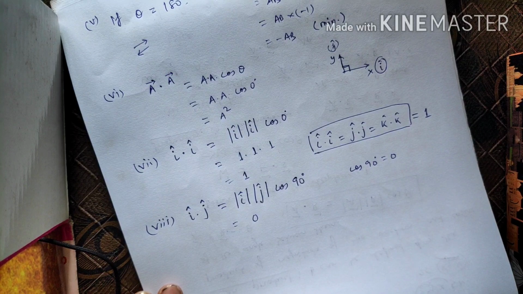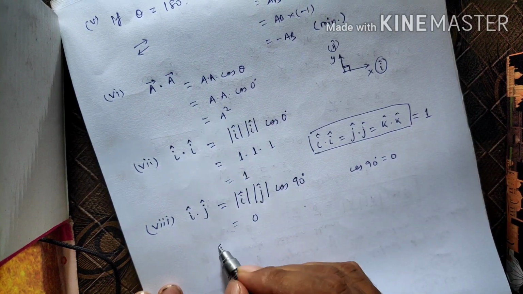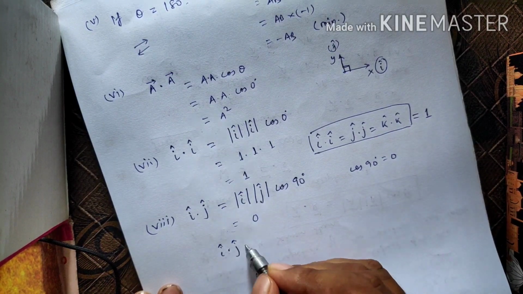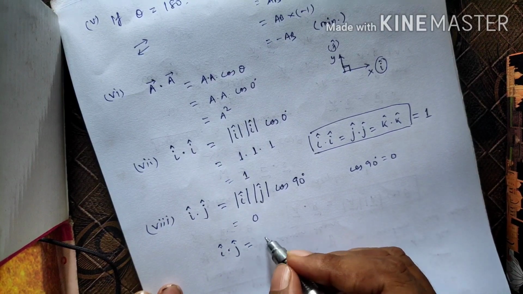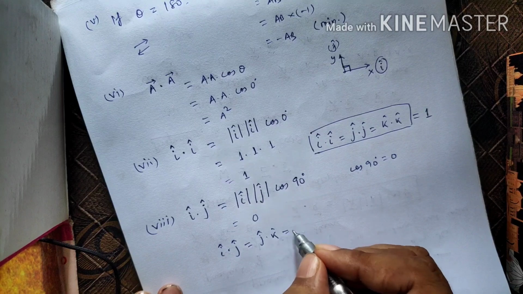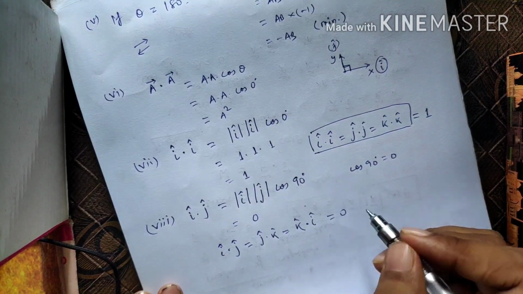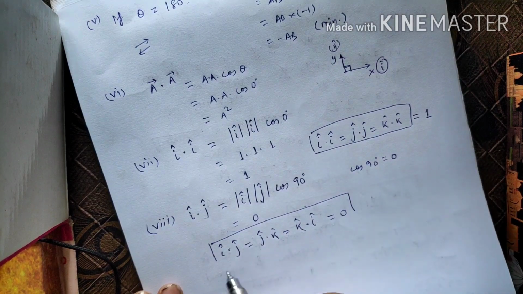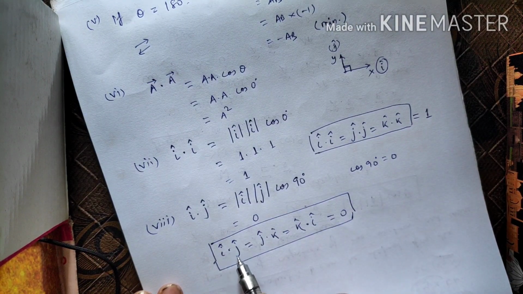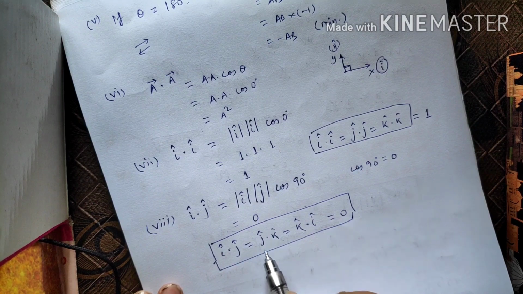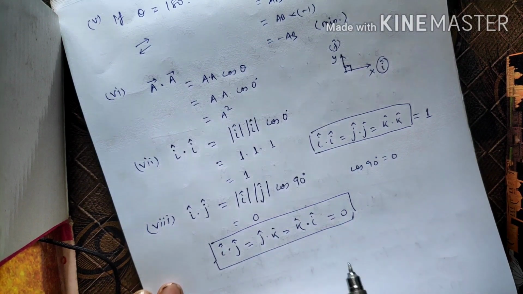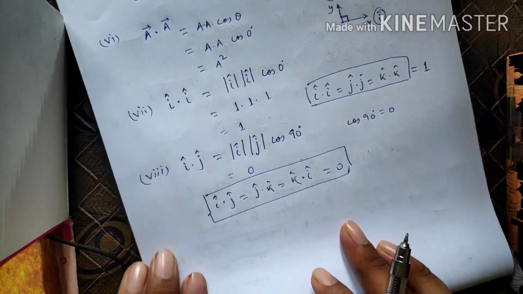So altogether it is 0. We can write this as I cap dot J cap equal to J dot K cap equal to K dot I cap equal to 0. And vice versa is also true: I dot J equals J dot I, J dot K equals K dot J, and K dot I equals I dot K, all equal to 0.